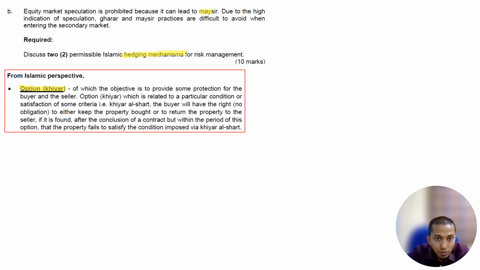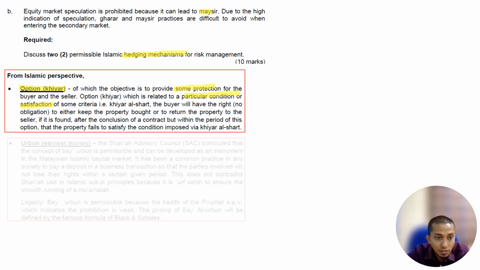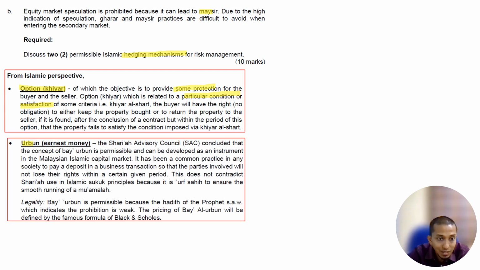Option provides some protection for the buyer and seller, related to a condition or satisfaction. Two options: there is a condition or satisfaction to fulfill in order for them to have this. Okay, urbun or earnest money. What is urbun or earnest money? Conclude that the concept of bai urbun is permissible and can be developed as an instrument in the Malaysian capital market.